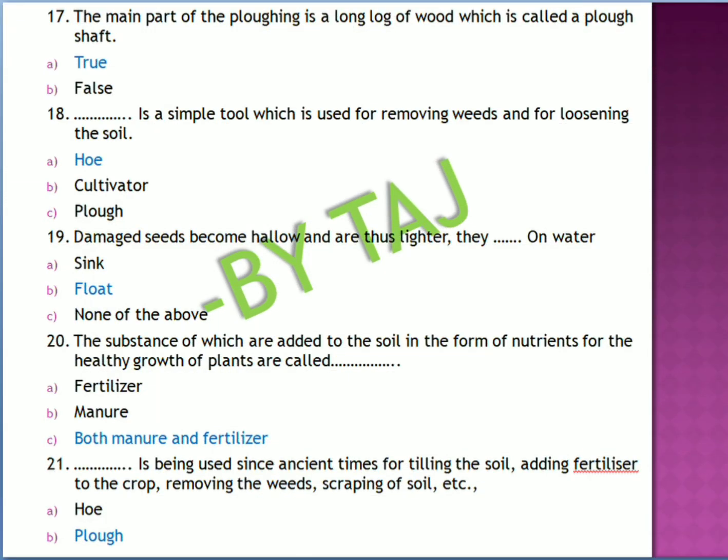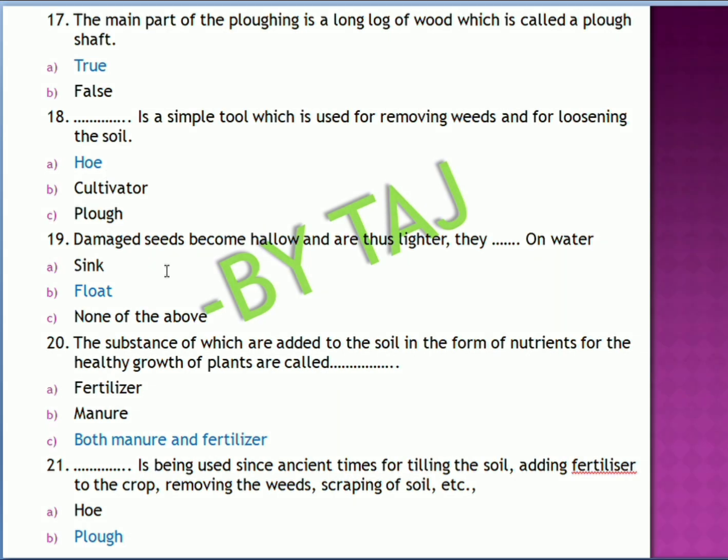Is the given sentence true or false, that you have to say. So this one is the true one. The main part of the plough is a long log of wood which is called the plough shaft. Coming to the next question: dash is a simple tool which is used for removing weeds and loosening the soil. The tool that helps in removing the weeds as well as loosening the soil is the hoe.